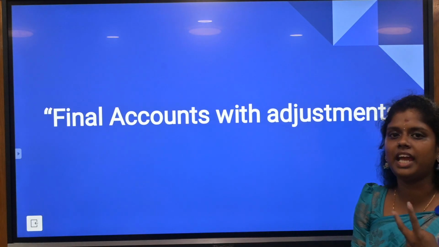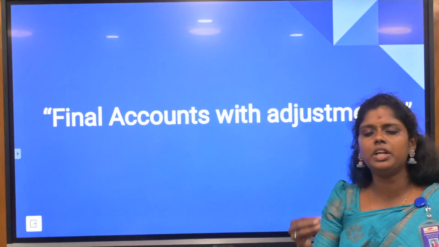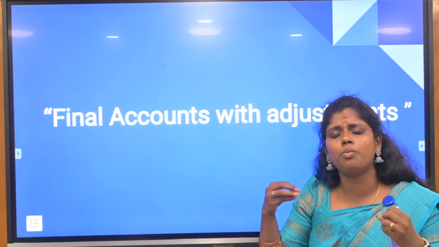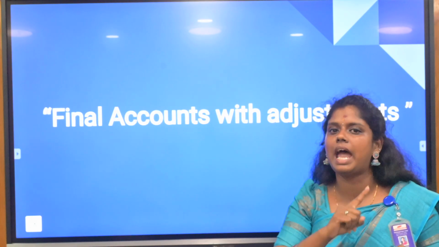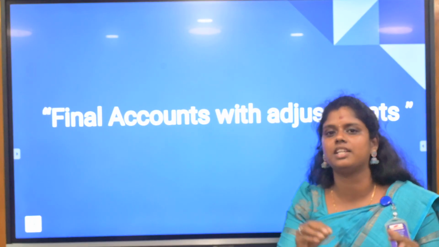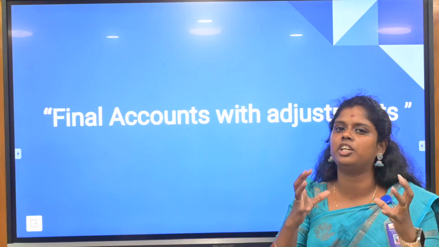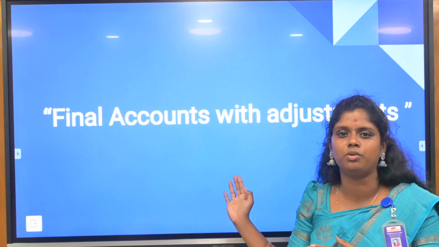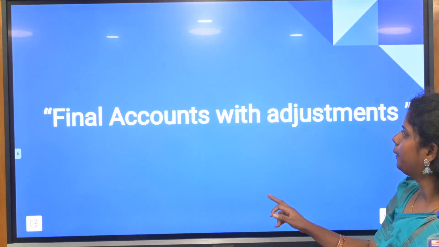Now the second unit is going to cover the final accounts with adjustments. You mainly need to know the journal entries present for the adjustments. What do you mean by final accounts? You need to prepare the trading account, profit and loss account and balance sheet. These are the 3 main things you are going to focus on for Unit 2. This is the only chapter that you are going to revise in Unit 2, so concentrate more on this unit because the unit-wise chapter count is very low.